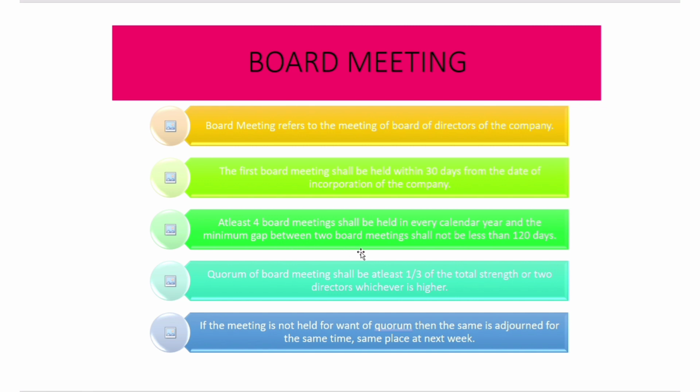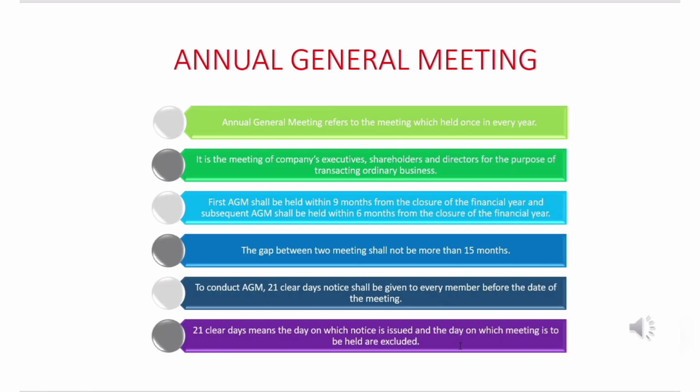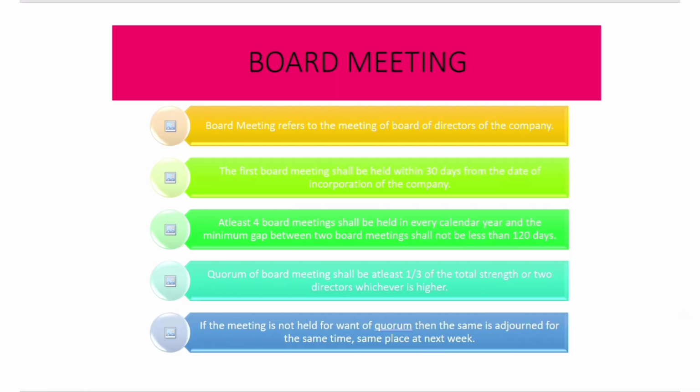So this is also an implication, as we have discussed in the annual general meeting. One such implication is that the gap should not be more than 15 months. So here it should not be less than 120 days. That means if one board meeting is conducted quarterly in a year, that is more than enough. So this is the point to be memorized. It should not be less than 120 days.